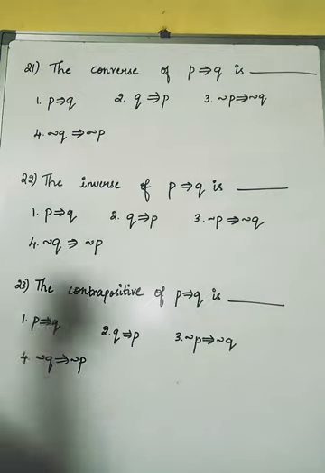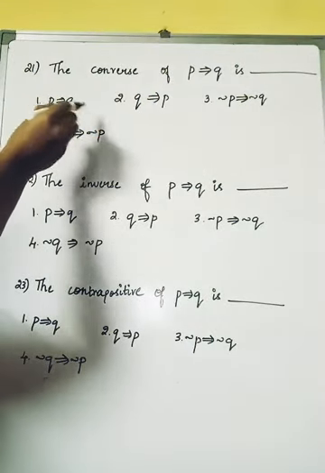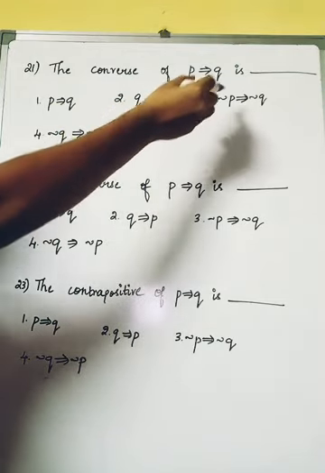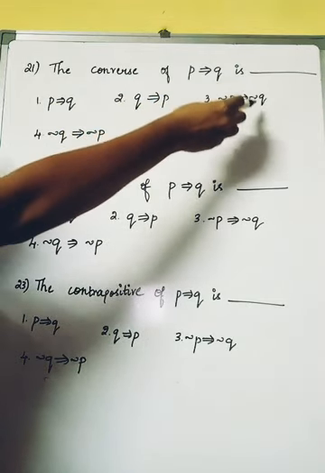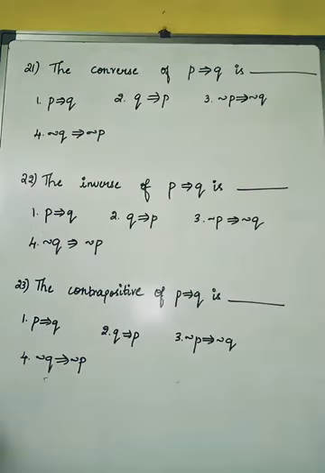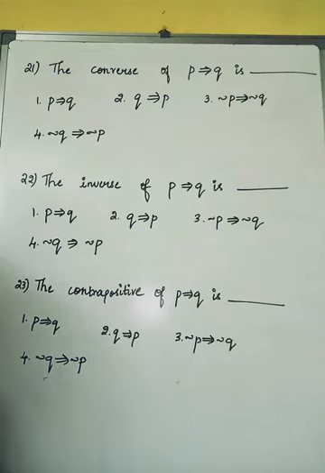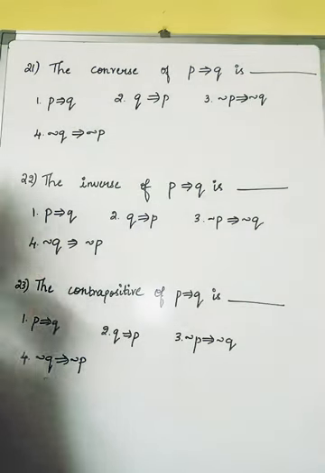The converse of P implies Q is: the first option is P implies Q, second Q implies P, third negation of P implies negation of Q, fourth option negation of Q implies negation of P. When we go on with the options for the converse, as I had already discussed when teaching the synopsis, whenever we want to write the converse, always remember the Q component will come first and later the P component.